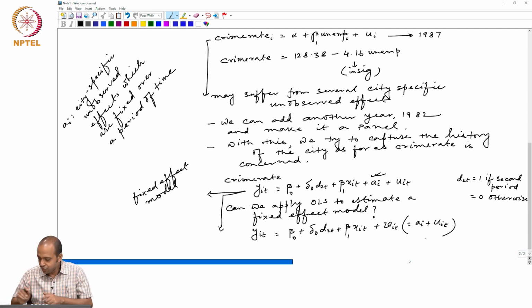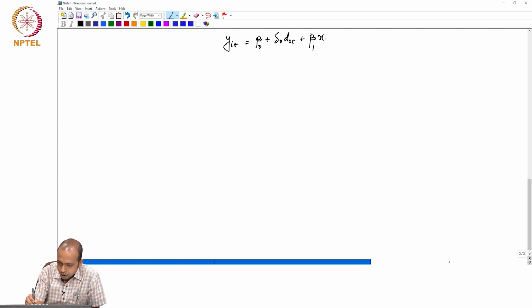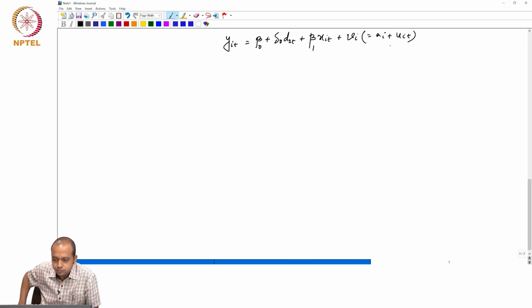It is not changing over a period of time. Okay. Now, the question is, if we try to apply OLS, so our model is y_it equals beta 0 plus delta 0 d2t plus beta 1 x_it plus v_it, equals a_i plus u_it.